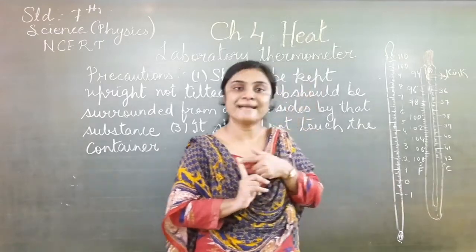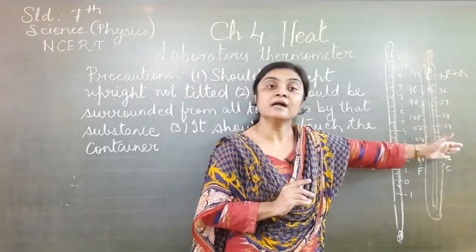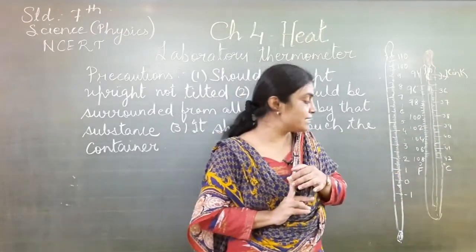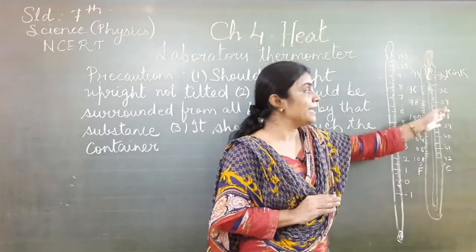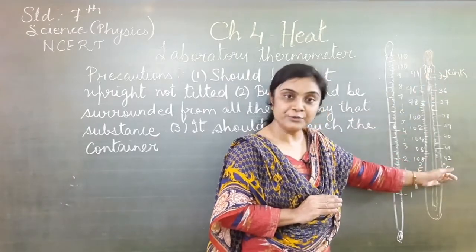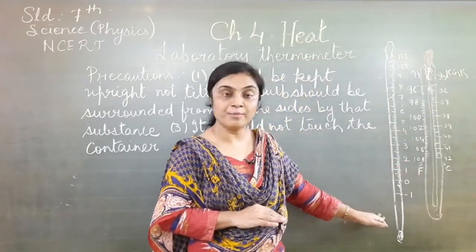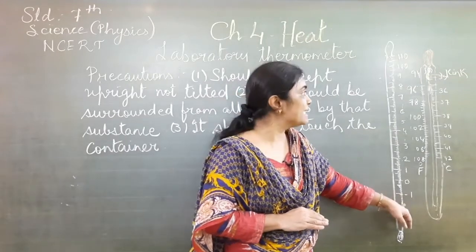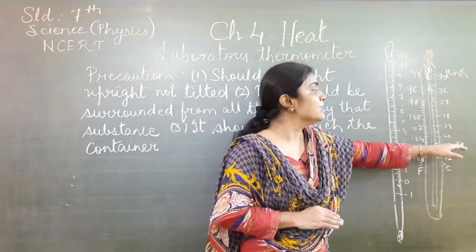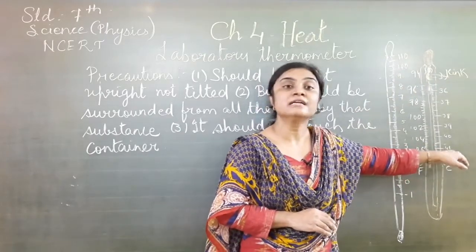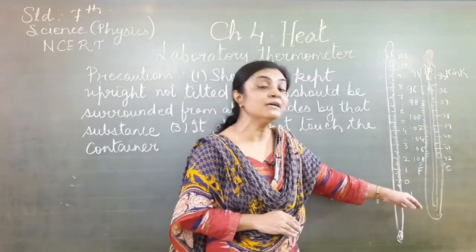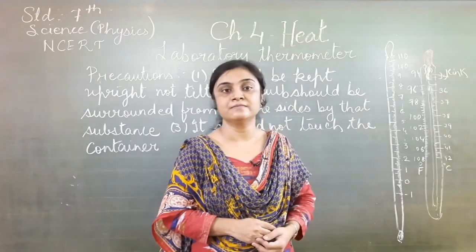The first difference is the presence of a kink, which is present in the clinical thermometer and absent in the laboratory thermometer. The second difference is the range of temperature. In the clinical thermometer, the range is from 35 degrees to 42 degrees Celsius, whereas in the laboratory thermometer it ranges from -10 degrees Celsius to 110 degrees Celsius. And the third difference is that the clinical thermometer is used to measure the temperature of our body, whereas the laboratory thermometer is used to measure the temperature of a substance.